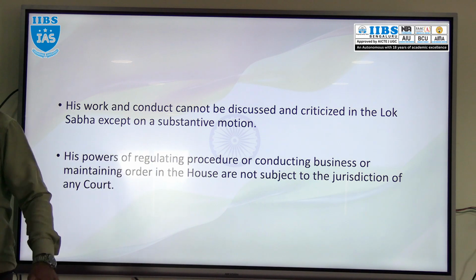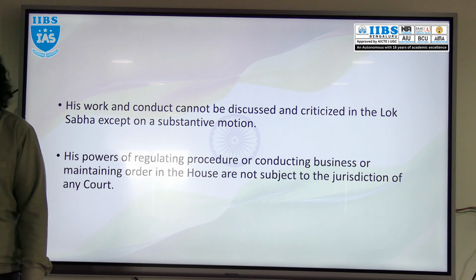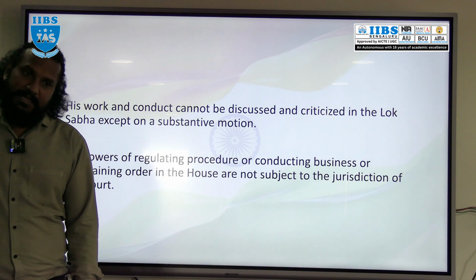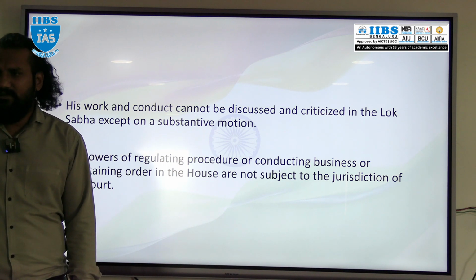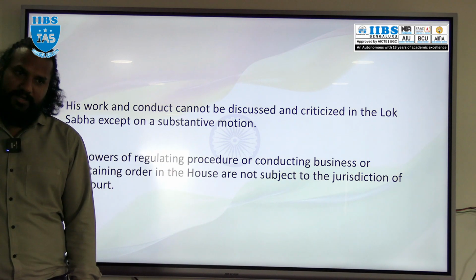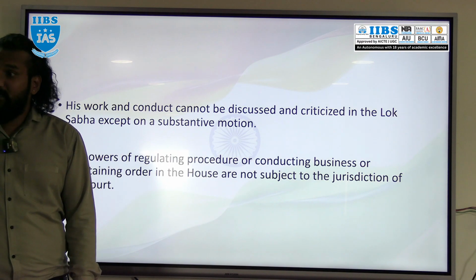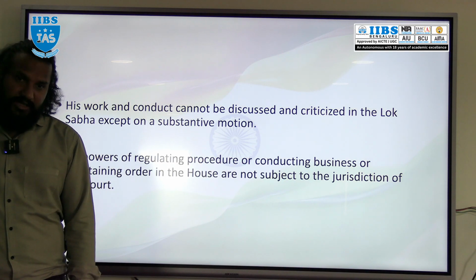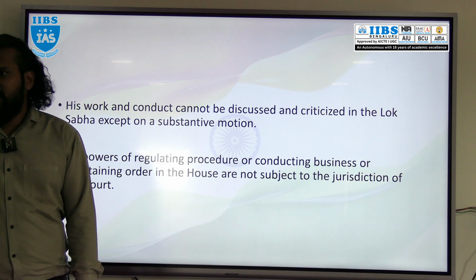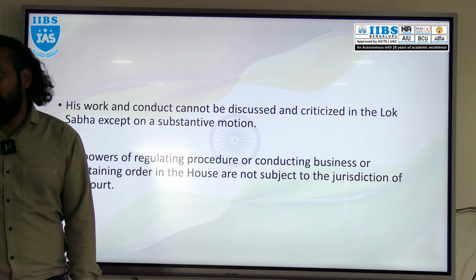So these are the powers of the Speaker. Okay. Can the Speaker resign? Yes, the Speaker can resign by submitting the resignation letter to the Deputy Speaker. Can the Speaker be removed? Yes, the Speaker can be removed by introducing a motion. But remember one thing: first of all, 50 members' support is required for introduction of that motion, and if that motion is considered, then 2/3 of the members present and voting are needed. After that, the Speaker can be removed.